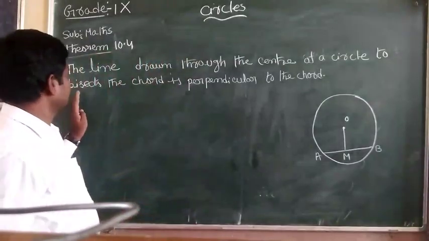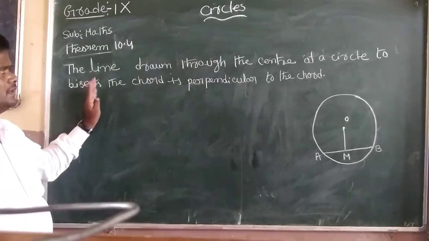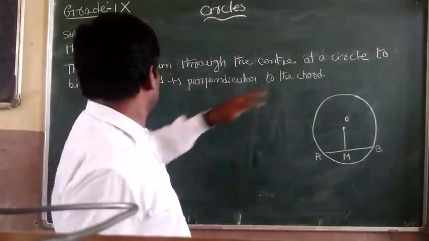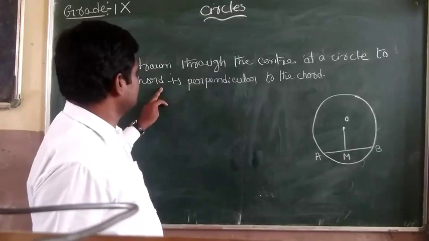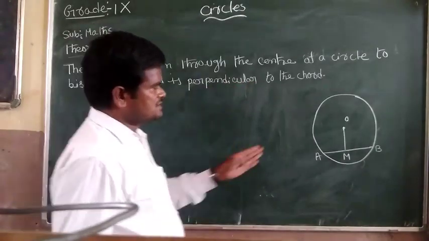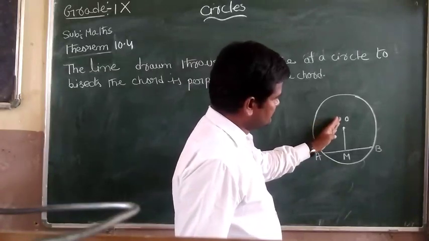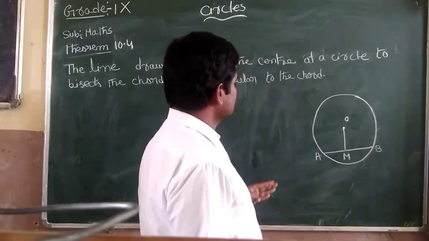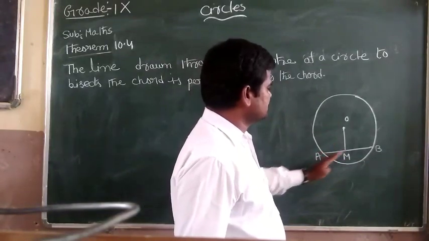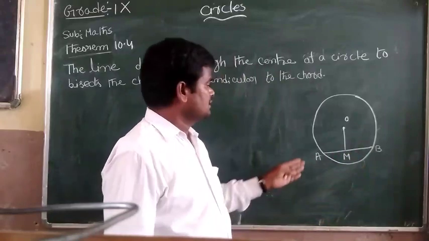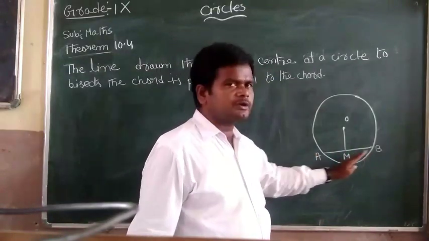Theorem 10.4: a line drawn through the center of a circle to bisect a chord is perpendicular to the chord. So this line drawn from the center of the circle to the chord divides the chord AB into equal parts, that is, AM equals BM.